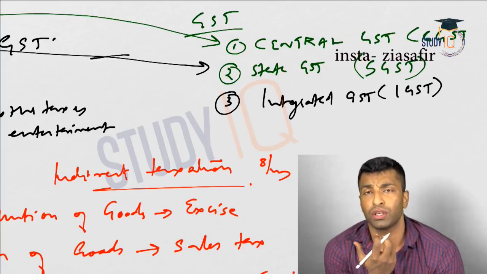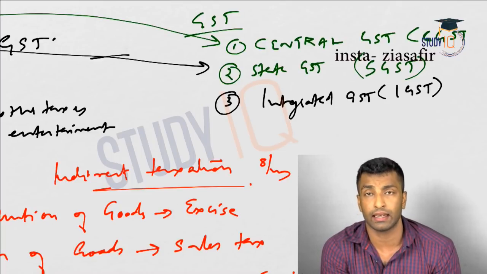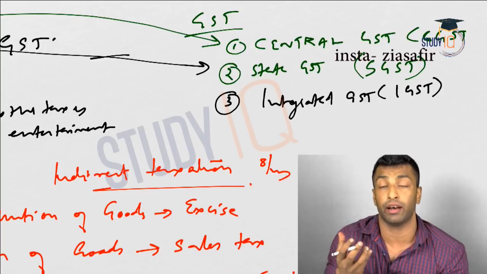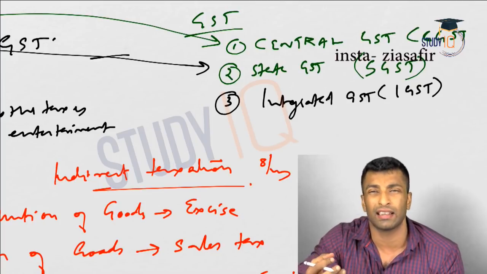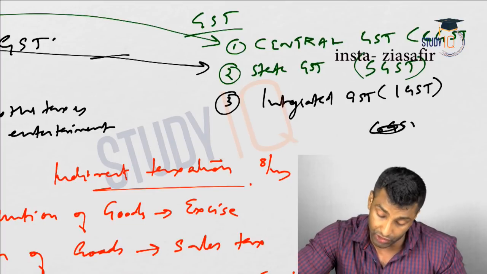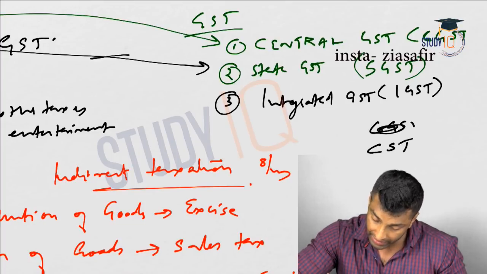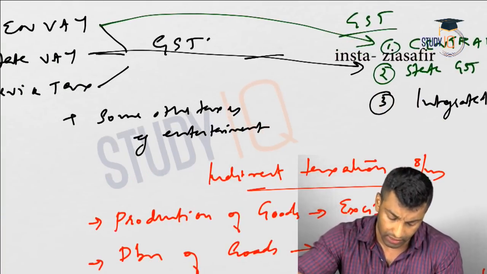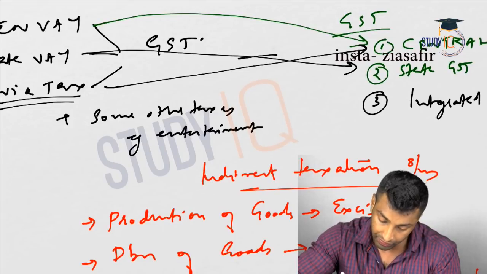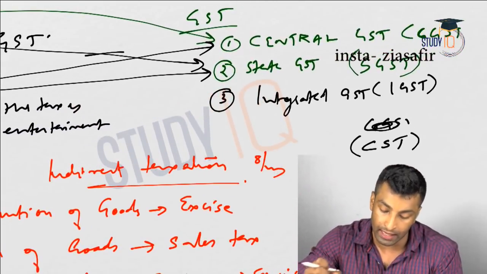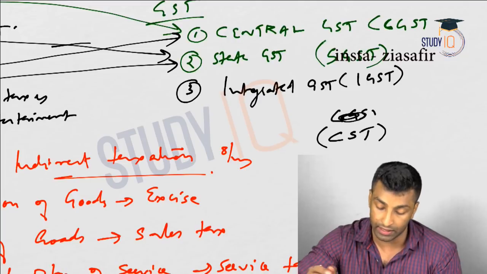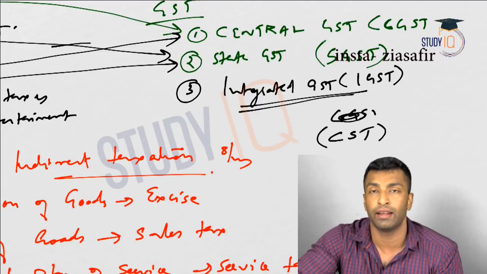Now before also there was such a kind of tax, that was the Central Sales Tax, which was again imposed on interstate trade. I'll be discussing that in detail after some time, along with the disadvantages of the Central Sales Tax. This is actually similar to that, CST. What about this third one, the service tax? This service tax is actually going to both this and this, so that will be merged into Central and State GST. So there are three components: Central GST, State GST, Integrated GST. Integrated GST is actually imposed on interstate trade.